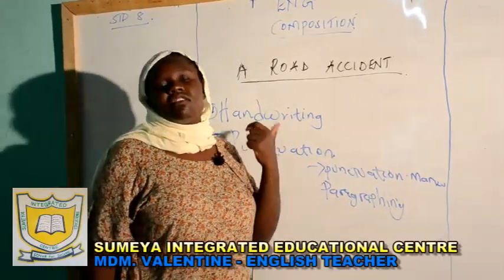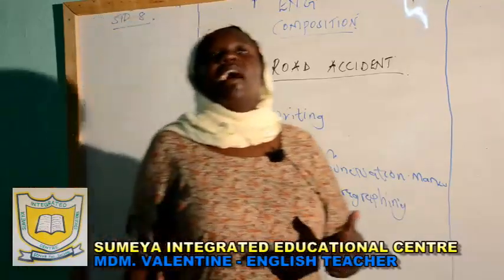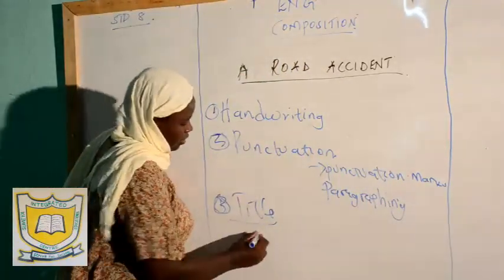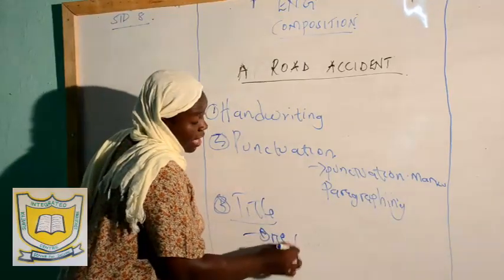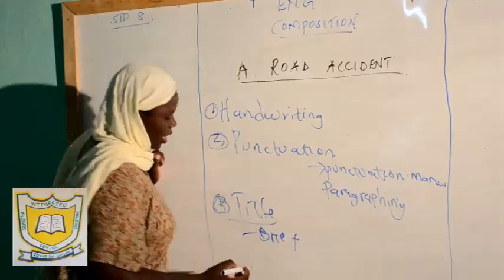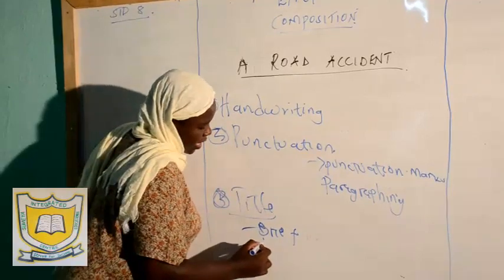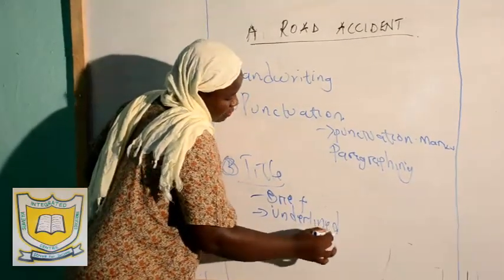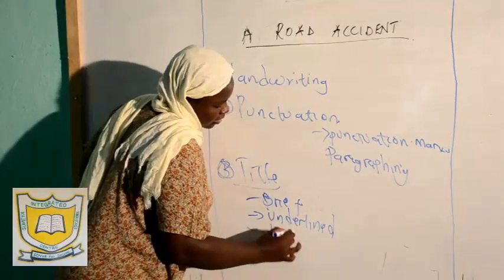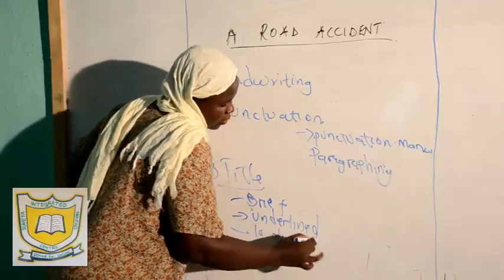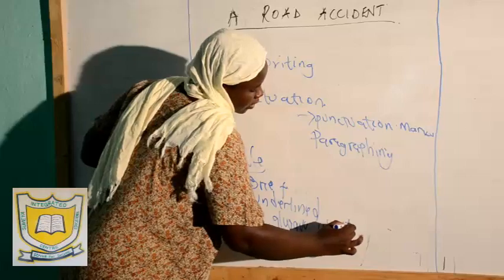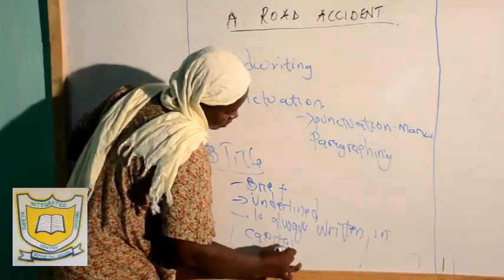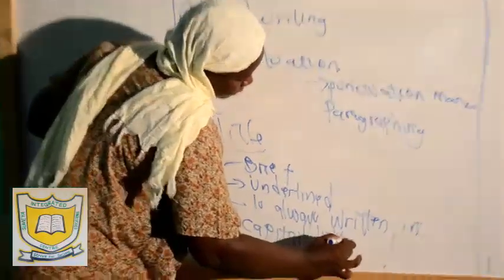A title should always be written in capital letters, and it should be underlined. It should also be brief. Capital titles should be brief. If I say brief, I mean to the point, whatever you want to talk about. And then they should be underlined. Once you underline, make sure that the title is always written in capital letters.